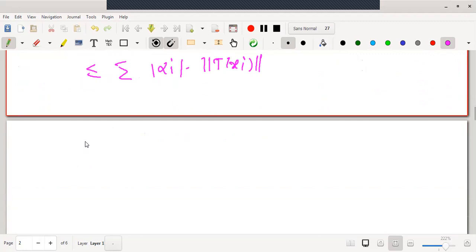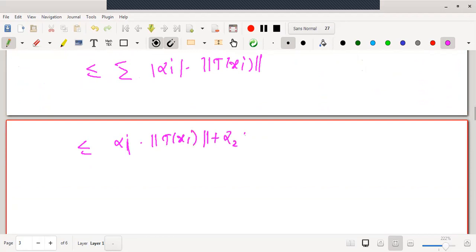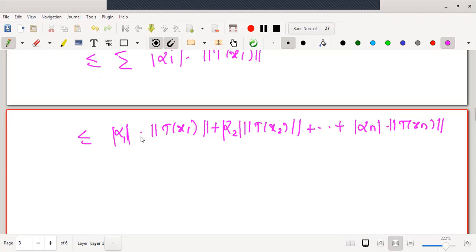Now here let me expand this. This is mod alpha 1 into norm of T of x1 plus mod alpha 2 norm of T of x2, and let me continue this up to mod alpha n into norm of T of xn. Now, among these scalars alpha i, let us say that any one scalar is maximum.